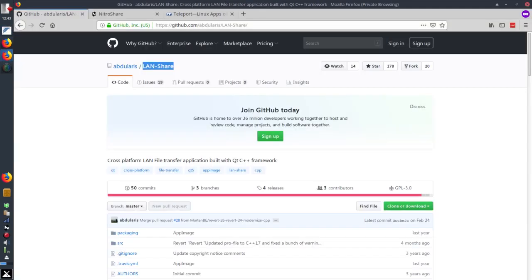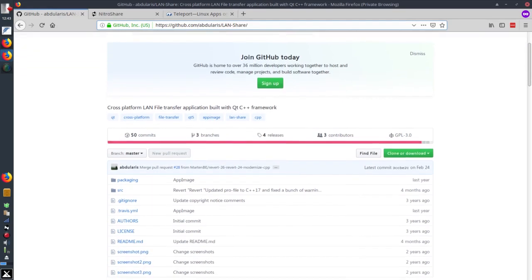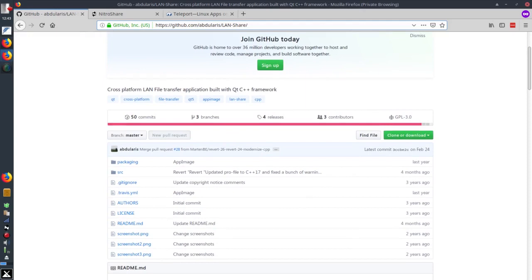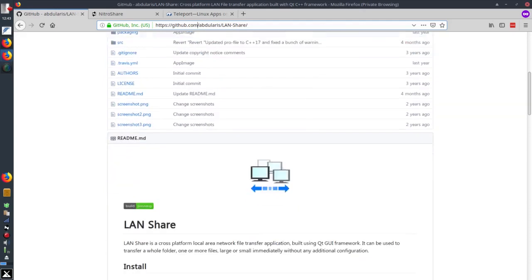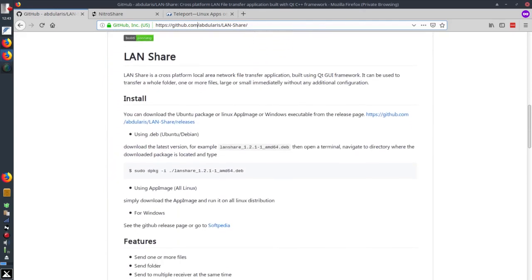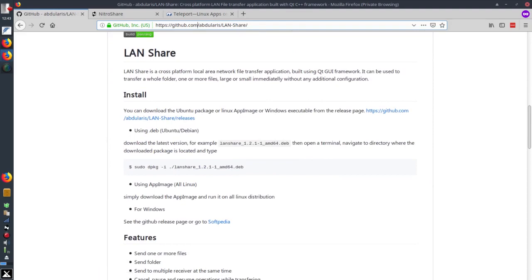The first application is LaneShare. It is available at GitHub and it is created by Abdul Aris. And you can see it is a cross-platform LAN file transfer application. You can read the instructions.